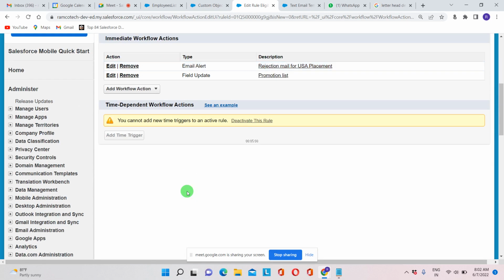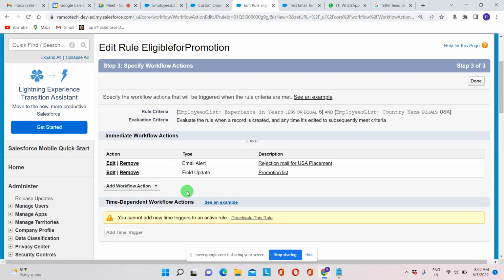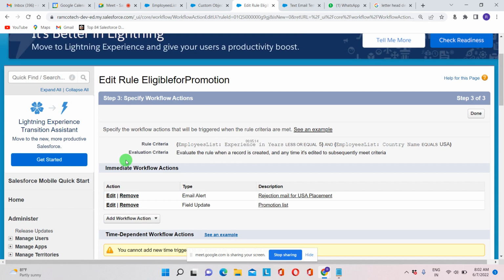That means in the same workflow rule we have made two actions. The criteria is the same, but the actions will do two things: one is a field update and the other is an email alert. Now we can see whether it will work or not.